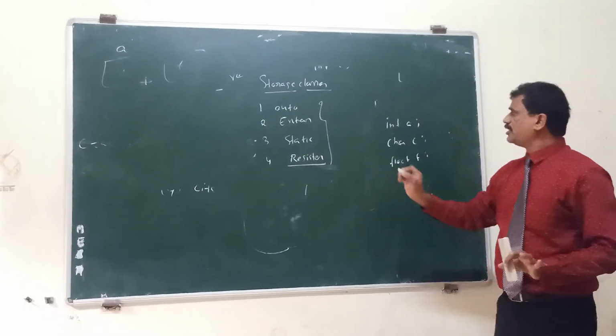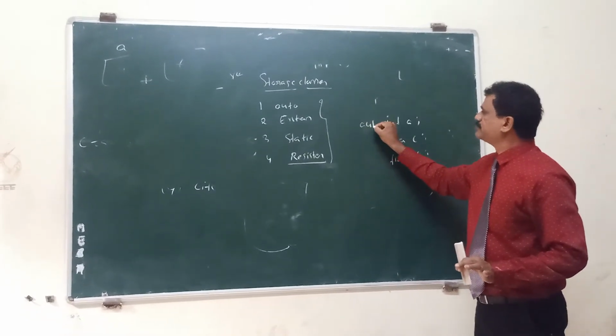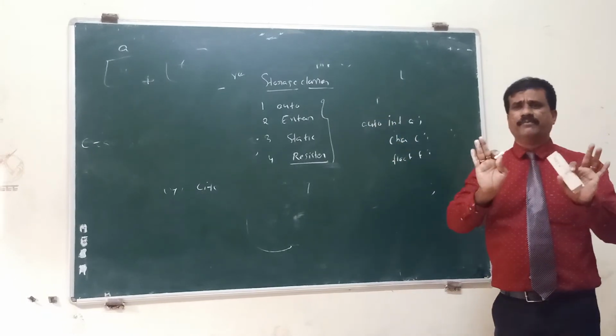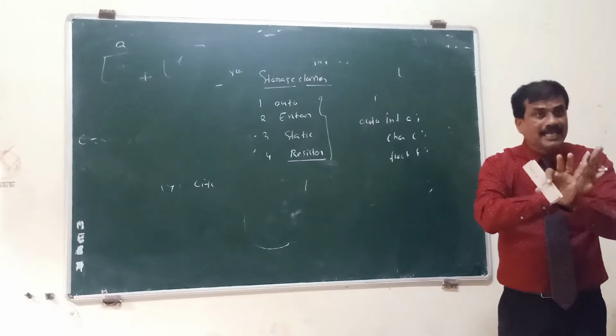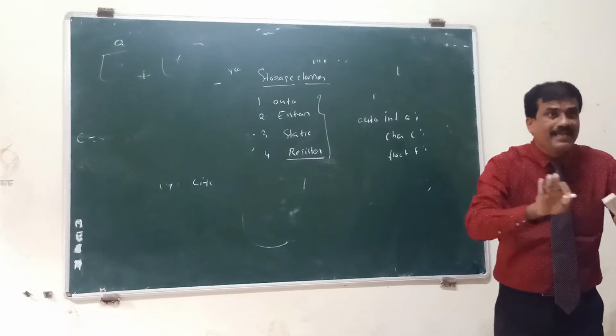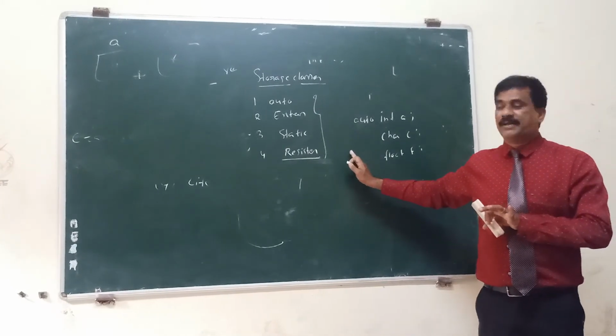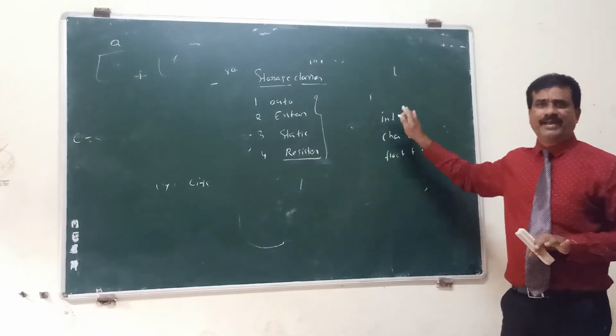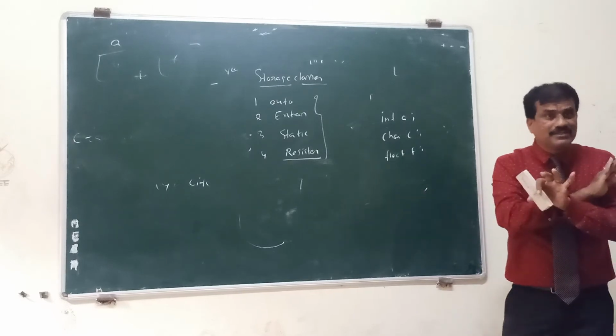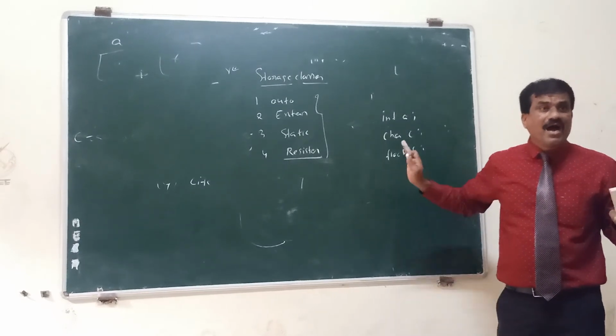No need to use the auto prefix. If you use it, no problem. Otherwise, no need to separately prefix a storage class. By default, it is auto.